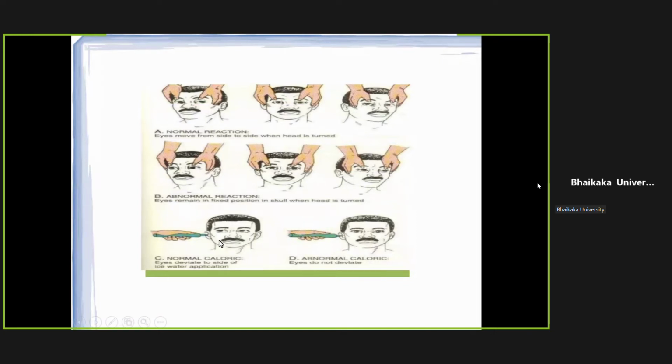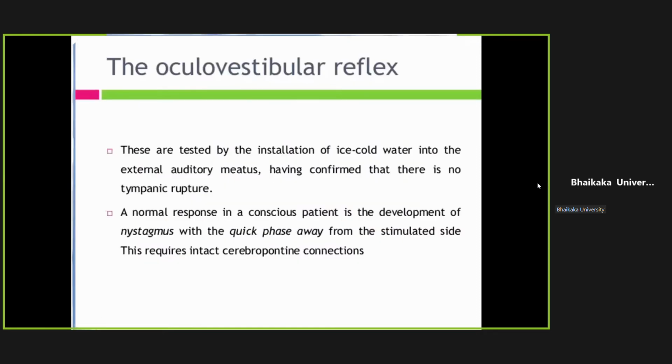Caloric test, we see similar response. We put hot or cold water in the ear and we check how the eyes are moving. Abnormal caloric test means there won't be any response. And the normal caloric test means the eyes will deviate to the side of cold water application.